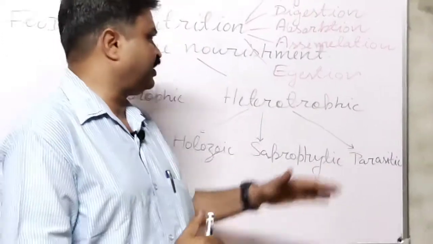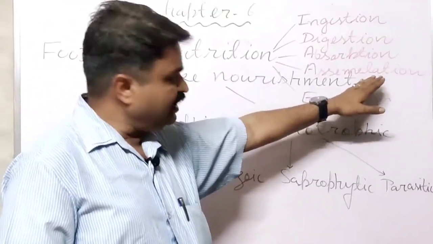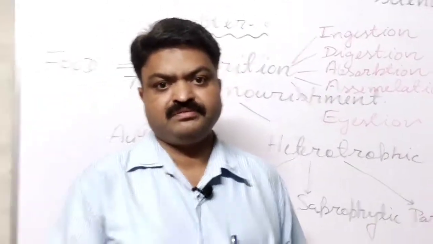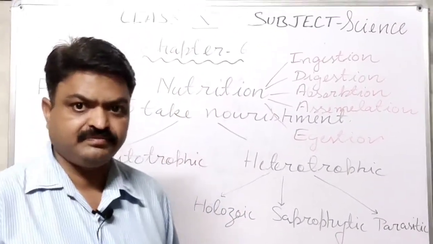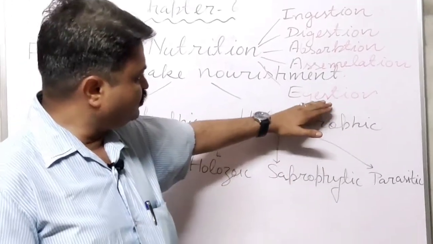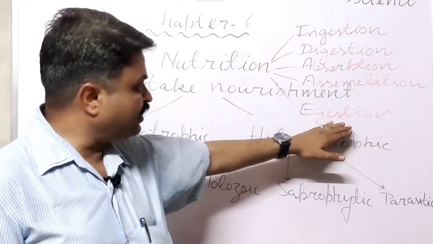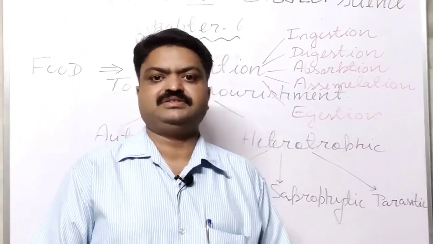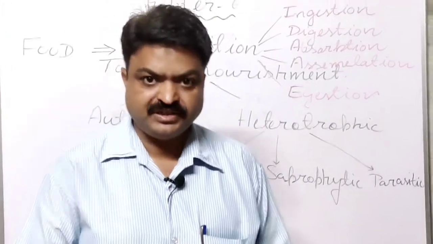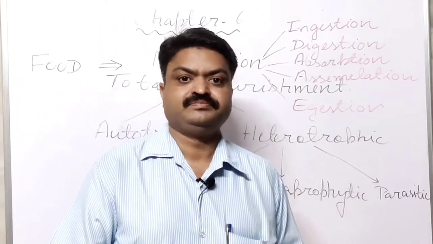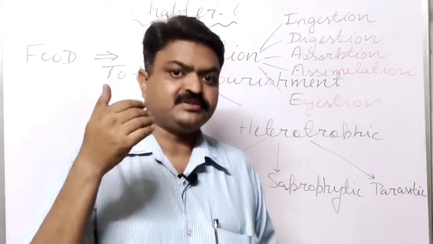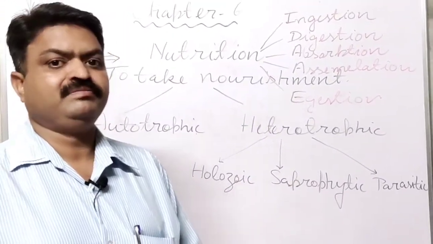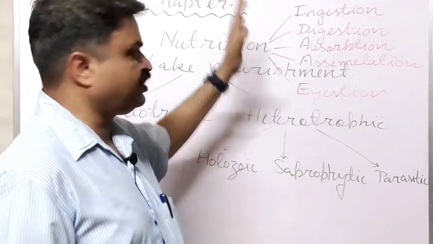In this process waste substances are produced, and those waste substances are removed with the help of the step of nutrition known as egestion. Egestion is the process by which waste material is removed by our body. So these are the steps of nutrition.